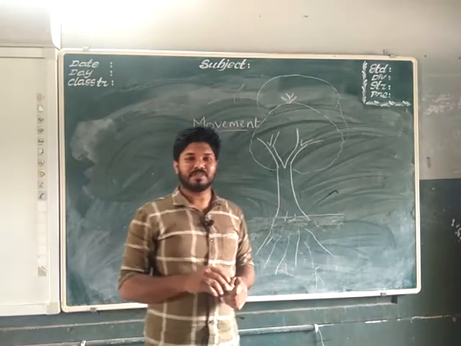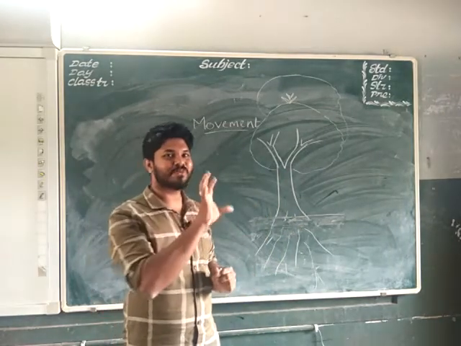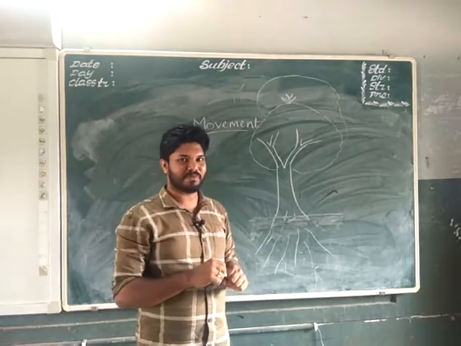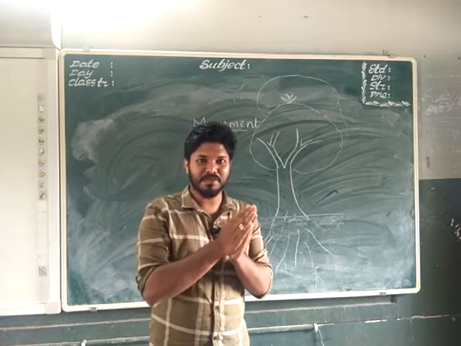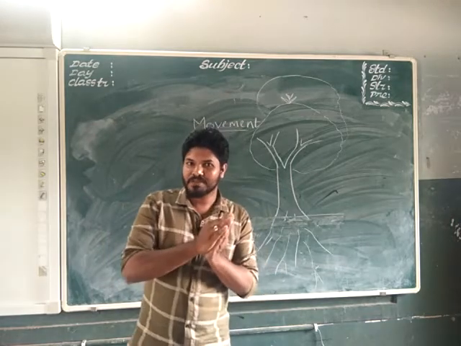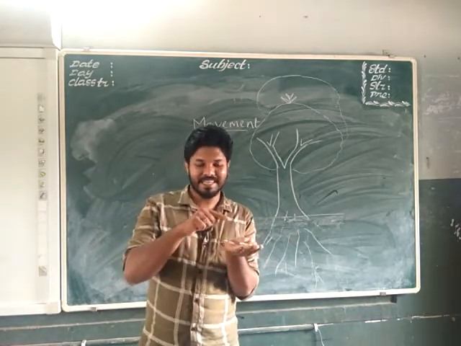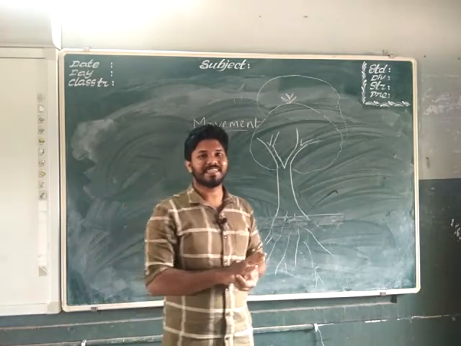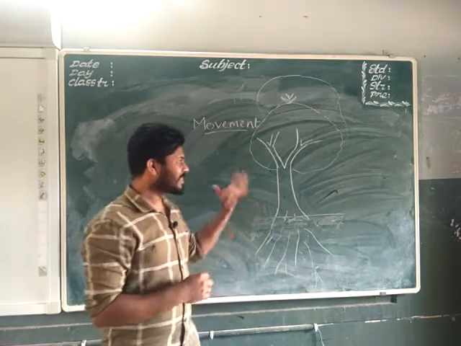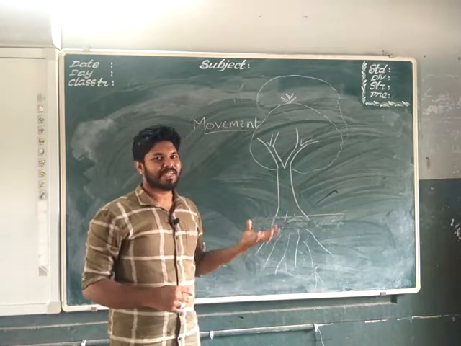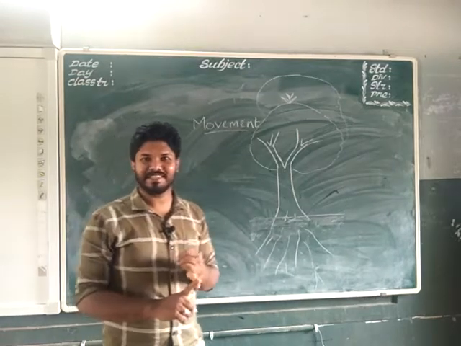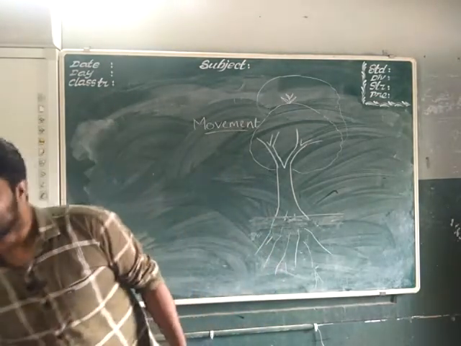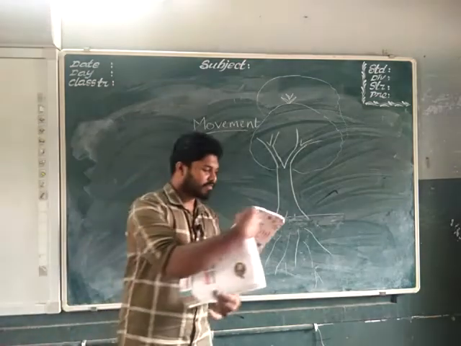And also, you know, the sunflower that moves towards the sun, facing the sun, that is also a type of movement. And the leaves of the touch-me-not plant, Totavadi, close when we touch them. So that is also a type of movement in plants. So these are the types of movement in plants. So remember, we already studied food habits, breathing, and now movements also. So take your textbook and read this.